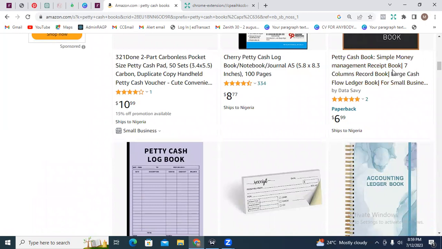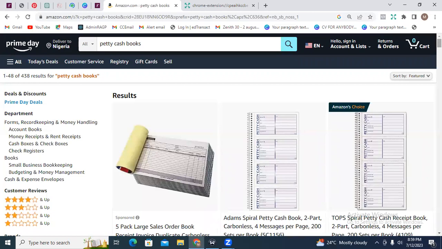Simple money management receipt book, 7 columns. So these are actually very interesting niches because I believe that business people will be looking out to get such things for their business. So that's number 4, right? Petty cash books is number 4. Now let's look at number 5, and we're looking at reloading data books. Reloading data books, right? So let's search it out and see what we have.